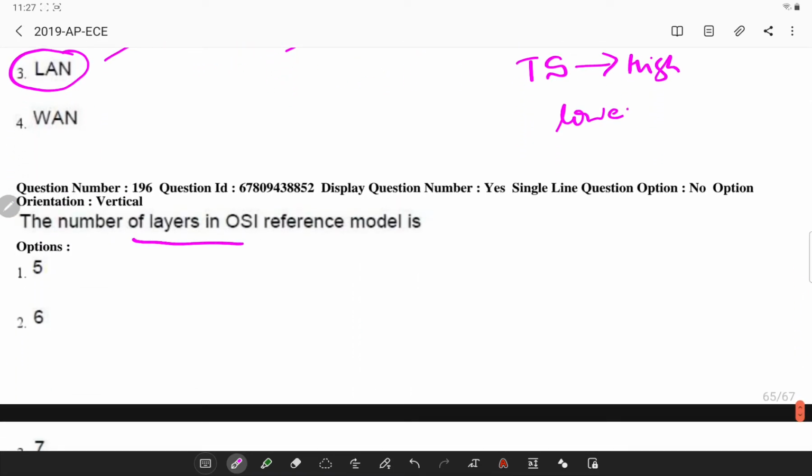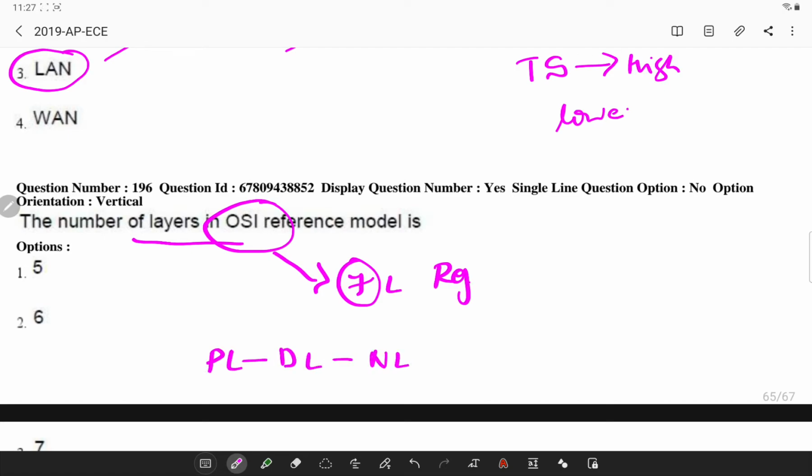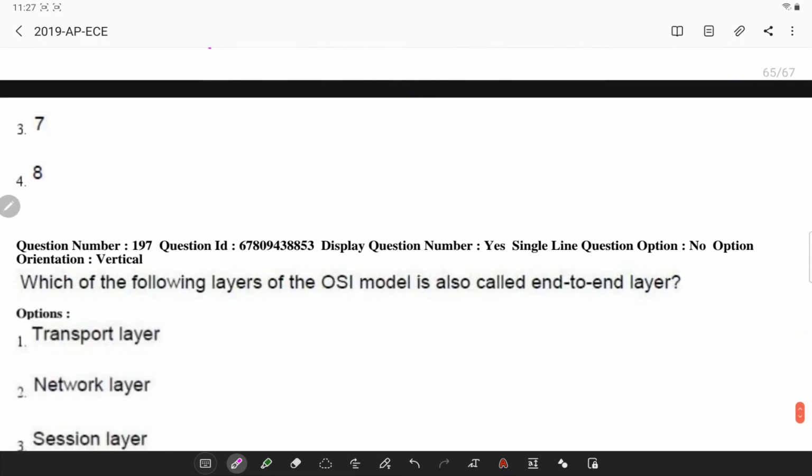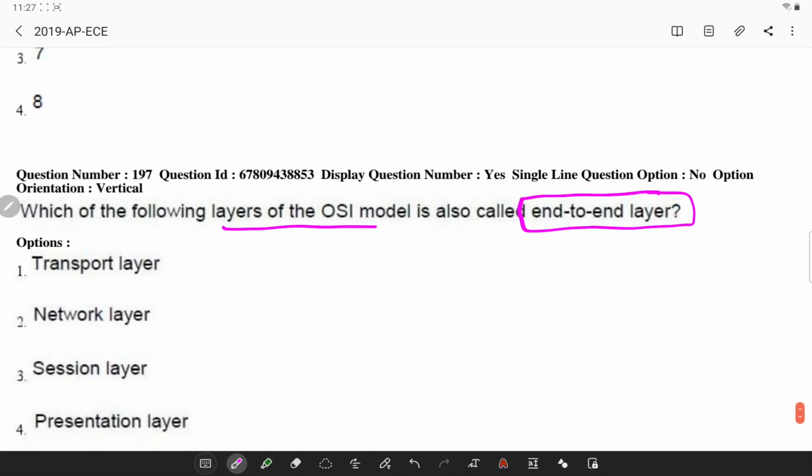So the number of layers in the OSI reference model, this is a very standard question. OSI is basically a 7 layer reference model. In this the layers are physical layer, data link layer, network layer, transport layer, session layer, presentation layer, and application layer. Remember the names. Which one of the following layers in the OSI reference model is called the end-to-end layer? This question was asked even last year also.